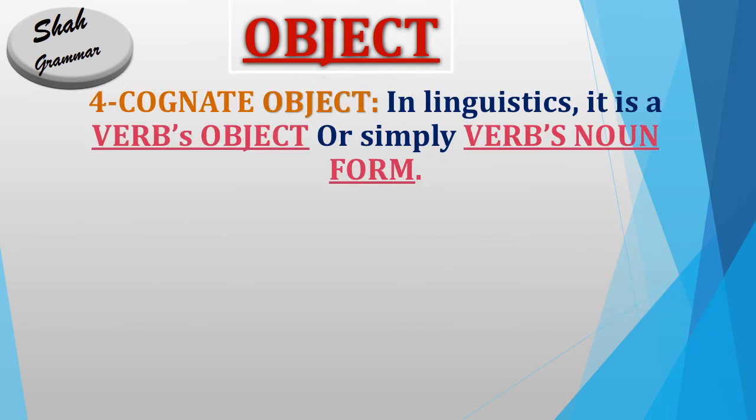Now come to the cognate object. In linguistics, it is a verb's object or simply the verb's noun form. So guys, it is also very simple. A cognate object is created or produced by the verb, or we can say the noun which is created by a verb is called a cognate object. So there will be a relation between the verb and the noun which is created by it.